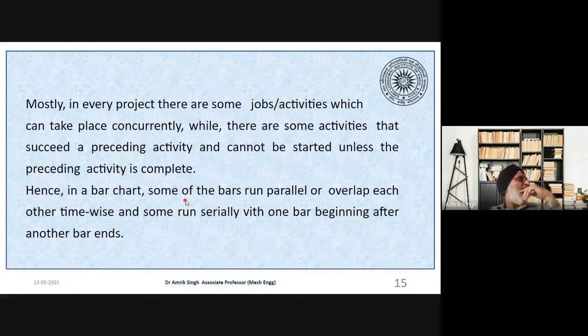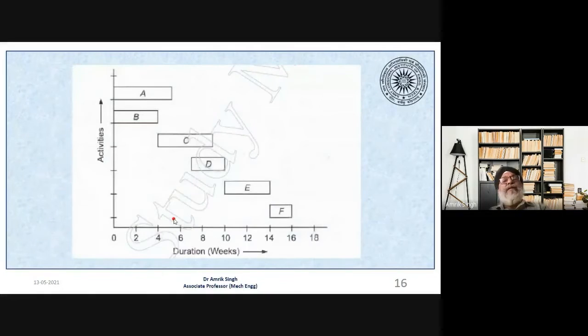So in the bar chart, some of the bars are in parallel or overlap each other time wise. Okay. So this you will see here in the activity. You can see here, these are the different jobs or the different activities. So job A started at 0 time or 0 week. This is given in weeks. These are the activities. So it takes 5 weeks.